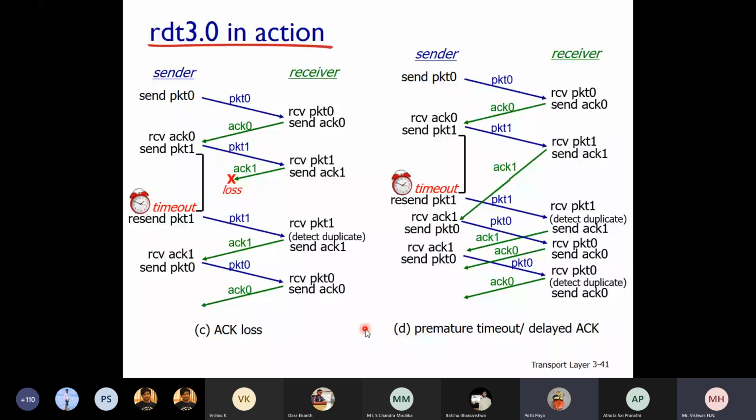Okay, this is not just a problem with stop and wait protocol. We observed that RDT 2.1, 2.2, 2.3 and 3.0, all four are stop and wait protocols. Stop and wait means what? You send a packet and unless you receive acknowledgement, you don't send the next packet. Is that clear?